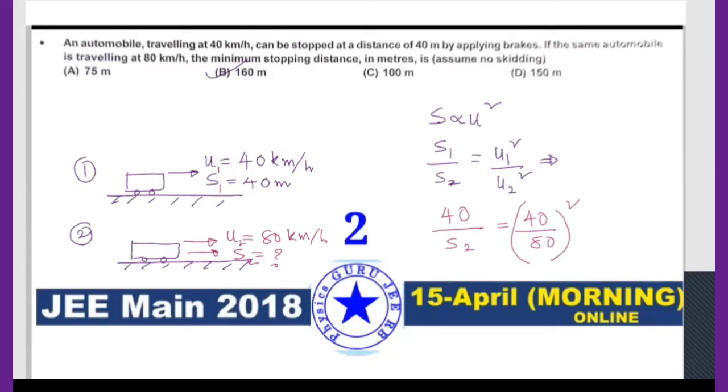This is 1 za, this is nothing but a 2 za. Then I can get here 40 divided by s2 equal to, so what I can write, 1 by 2 whole square, which is nothing but 1 by 4, or s2 is equals to 160 meters.